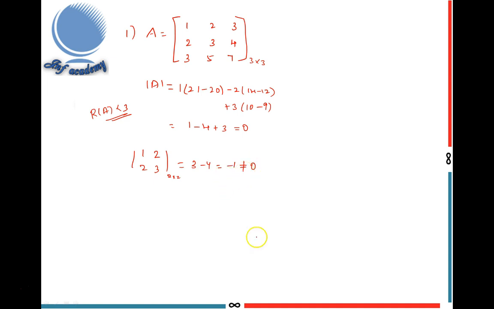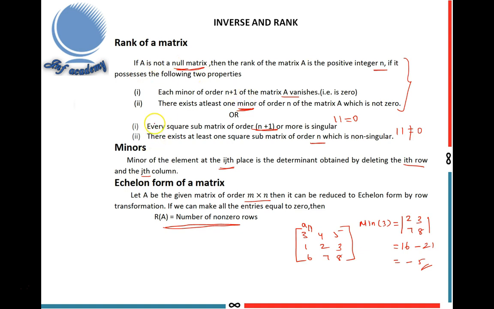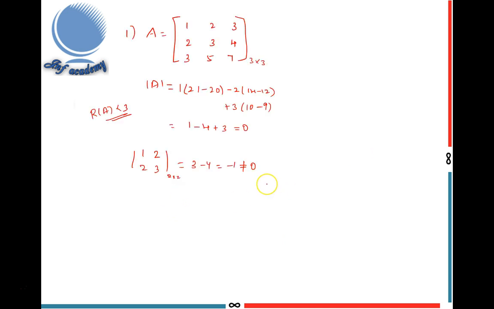That means the second property says there exists at least one square submatrix of order n which is non-singular. Non-singular means determinant is not equal to 0. So here I got at least one square submatrix of order 2 is non-singular. That means determinant not equal to 0. So rank of A equal to 2, because at least one square submatrix of order 2 is non-singular. Non-singular means determinant not equal to 0. So rank of A equal to 2.